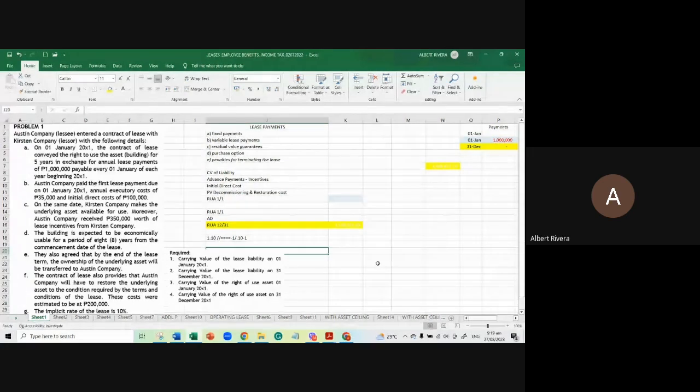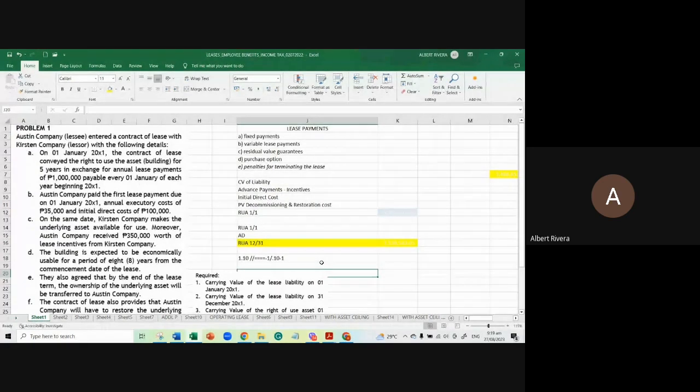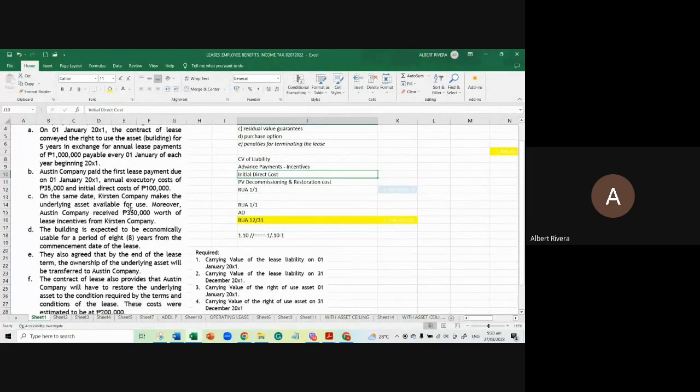Again, to compute for the right of use asset, you must have the value of your liability, advance payments, minus incentives, initial direct cost, and the present value of the decommissioning and restoration cost. So the initial direct cost cited in letter B is a capitalizable cost. Then we have letter C.